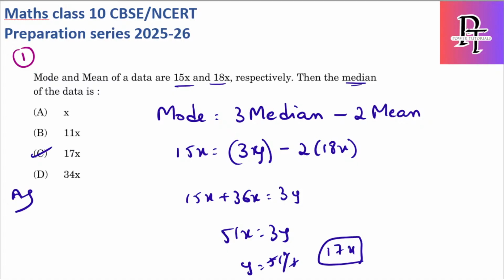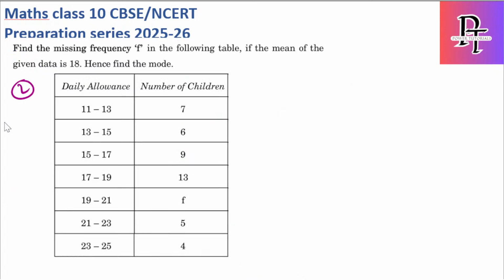Okay, now let's move to the next one. Most of the papers you can see will have at least one table. That table question is nothing but the statistics level question. They can ask you median, mean or mode related to the table, and this question's weightage is 5 marks. As I told you, you'll get at least one 5-mark or 4-mark question from this chapter. So simply wherever you find a table, that is nothing but the statistics level question.